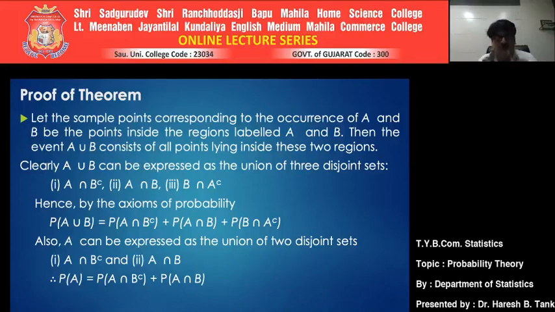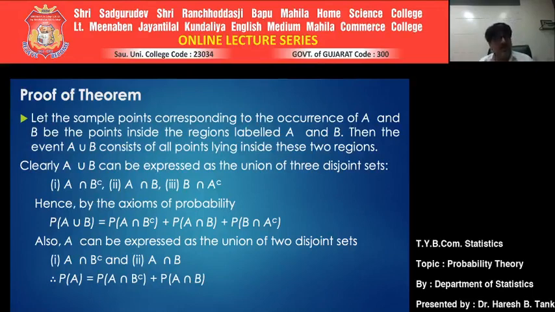The second region was that common region, where the point is in A as well as in B. The third region: the points are in B and not in A. Hence, by the axioms of probability, the probability that event A occurs or B occurs is equal to the sum of individual probabilities: probability of A intersection B complement plus probability of A intersection B plus probability of B intersection A complement.